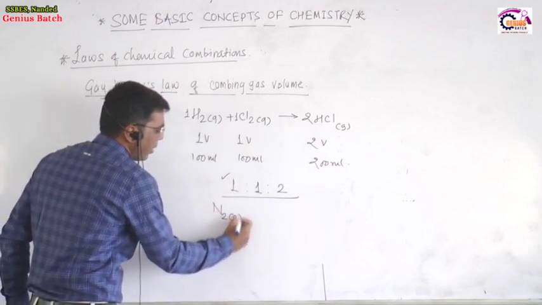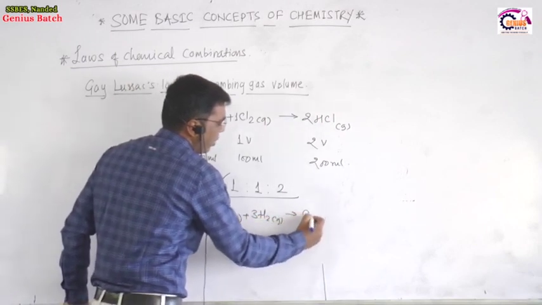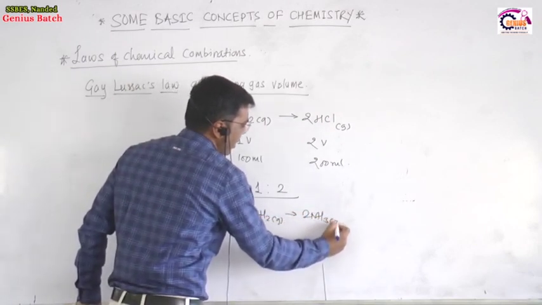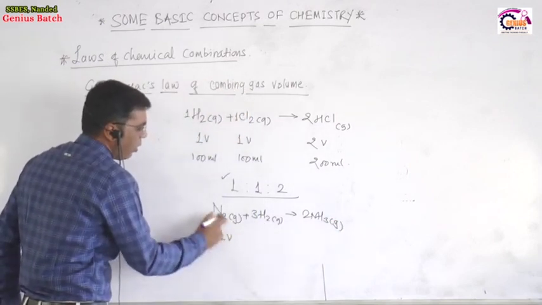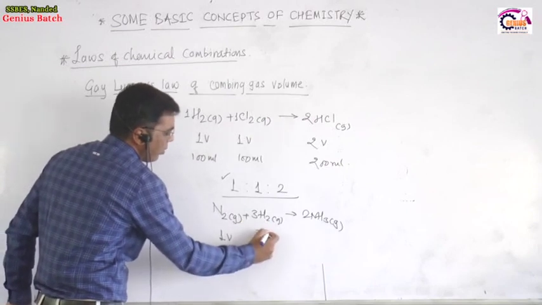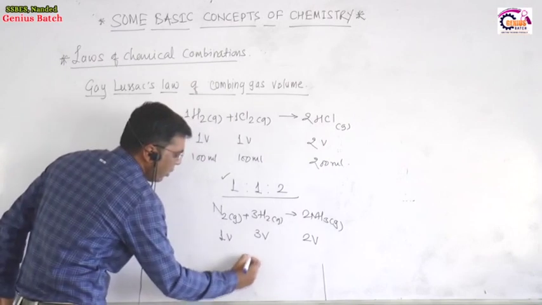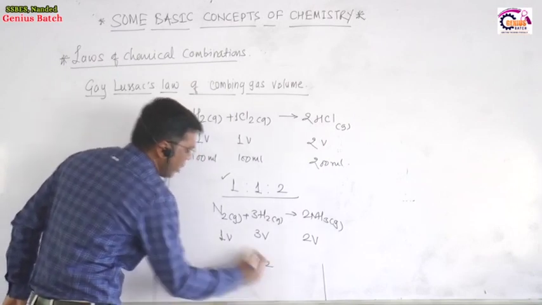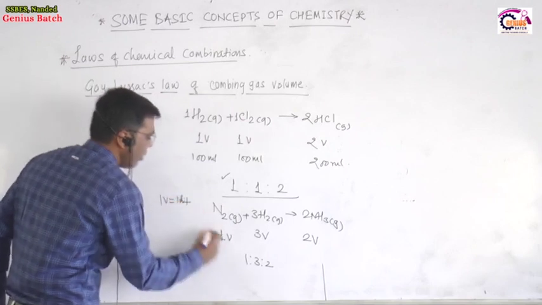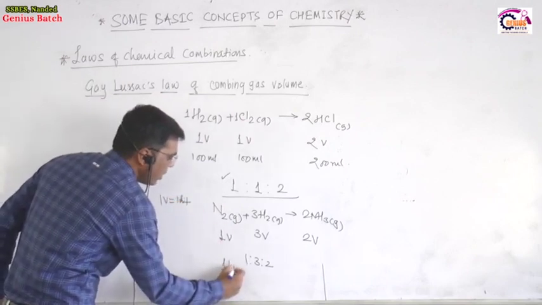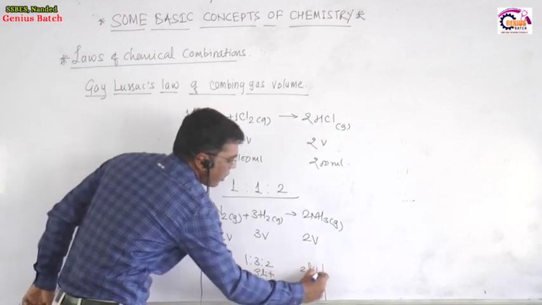Another example: nitrogen gas combines with hydrogen gas to produce ammonia, 2NH3 gas. In this case, the volume of nitrogen is taken as one volume, the volume of hydrogen will be 3 volumes, and ammonia is 2 volumes. The ratio will be 1:3:2. Suppose one volume is equal to 1 liter, then 1 liter of nitrogen combines with 3 liters of hydrogen to give 2 liters of ammonia.